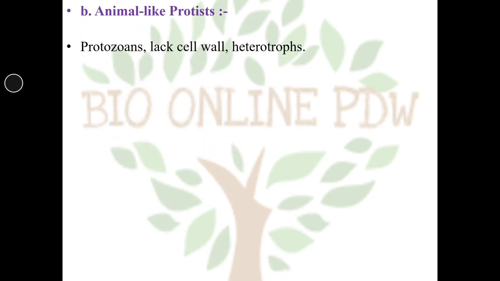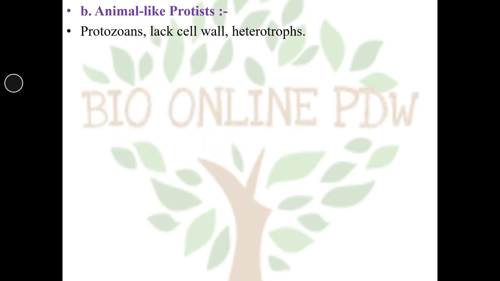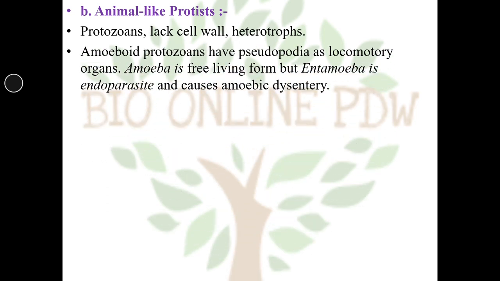Then animal-like protists. They are also called protozoans. They lack a cell wall and they are heterotrophic in nature. Amoeboid protozoans have pseudopodia as locomotory organs. One of the best examples is amoeba, which is free-living, but another form, Entamoeba, is an endoparasite and it causes amoebic dysentery in human beings.